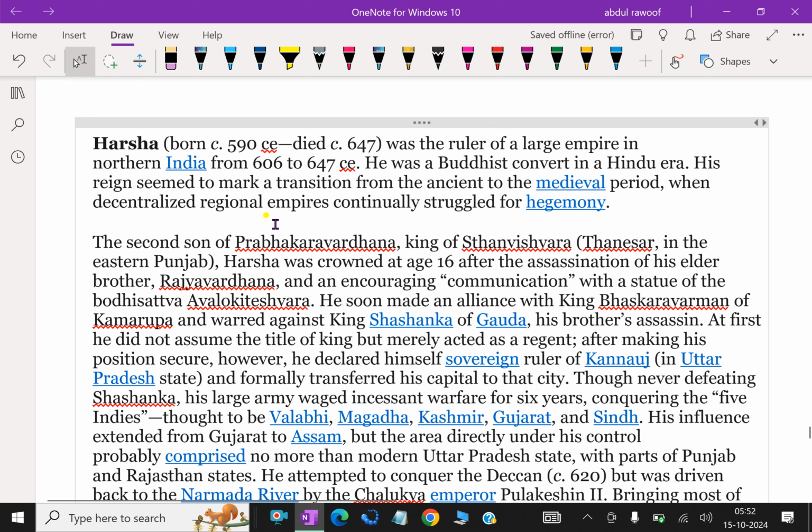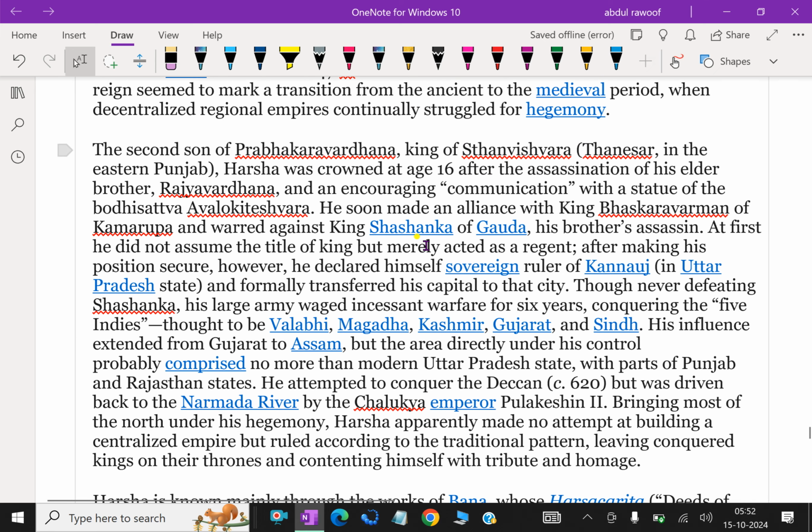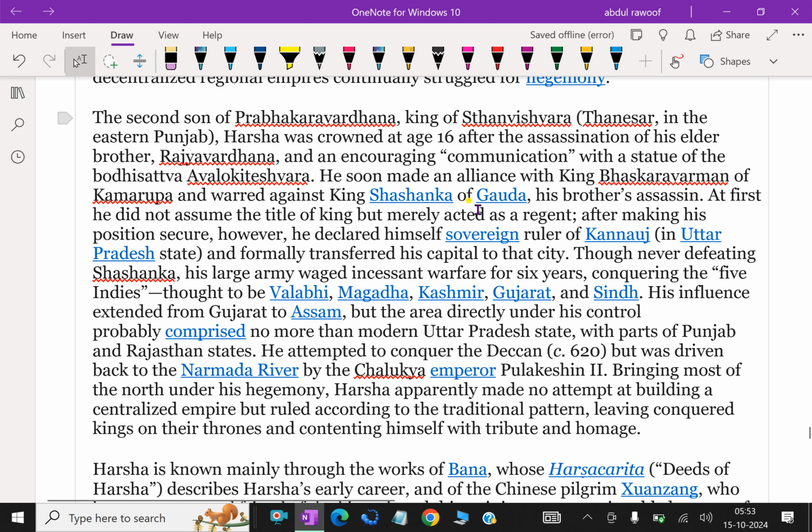His reign seemed to mark a transition from the ancient to the medieval period, when decentralized regional empires continually struggled for hegemony. The second son of Prabhakaravardhana, king of Sthanishvara, that is Thanishwar in the eastern Punjab, Harsha was crowned at age 16 after the assassination of his elder brother.